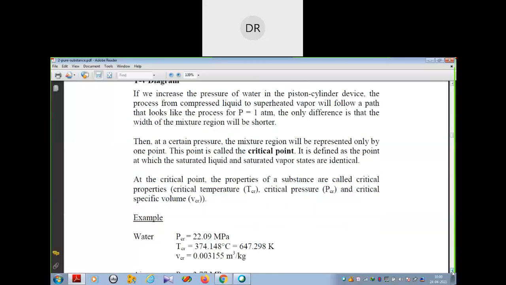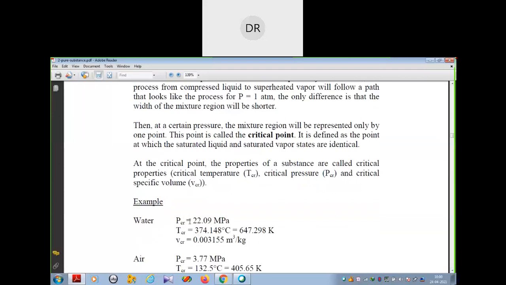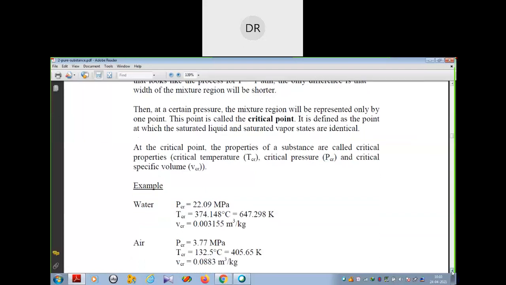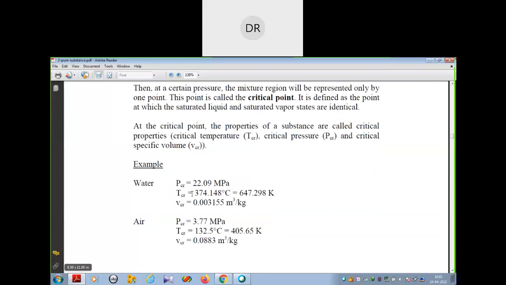Suppose, for example, water at critical pressure 22.09 megapascal, with the corresponding temperature. At this combination your saturated liquid and saturated vapor states are identical for water, and the specific volume will be 0.003113155 meter cube per kg. Similarly for air, this is the condition for a critical point, and these are the values of critical temperature, critical pressure, and critical specific volume for water and air.